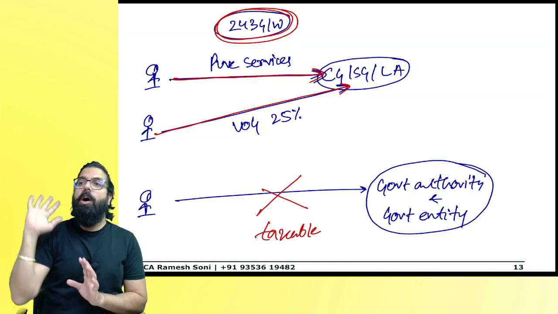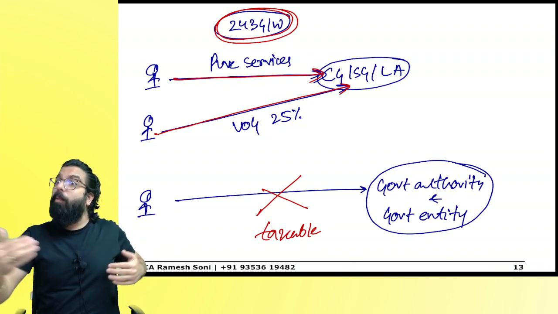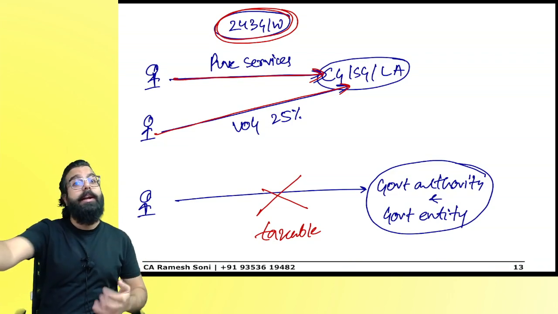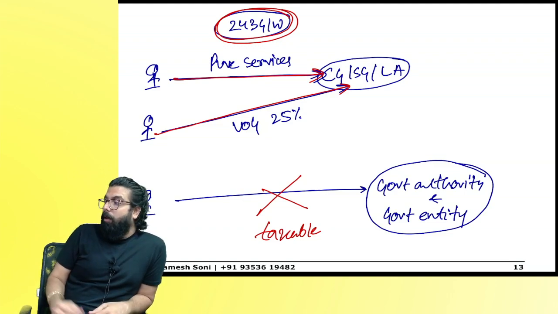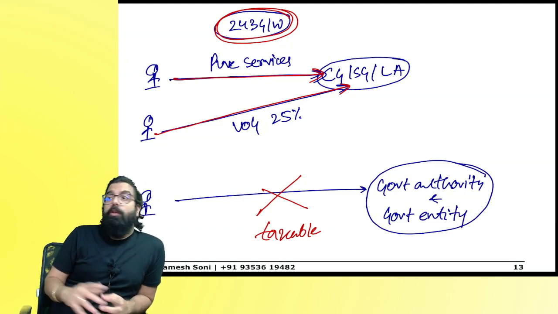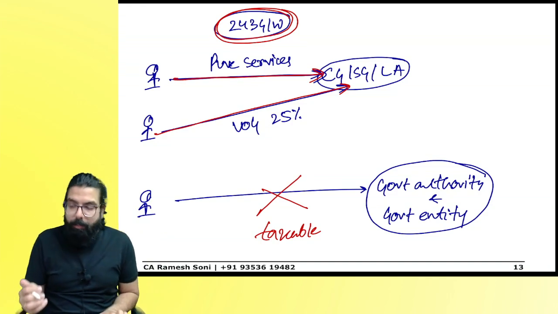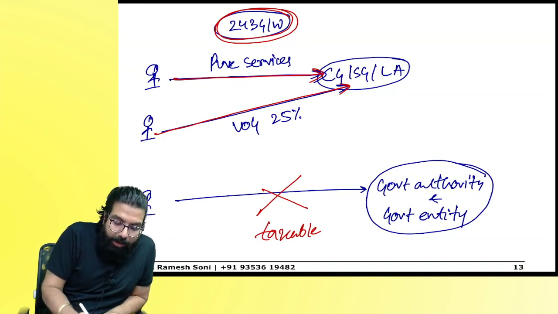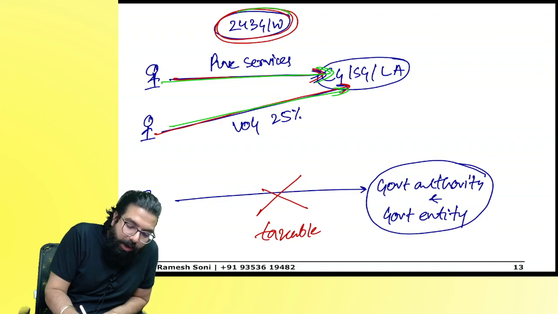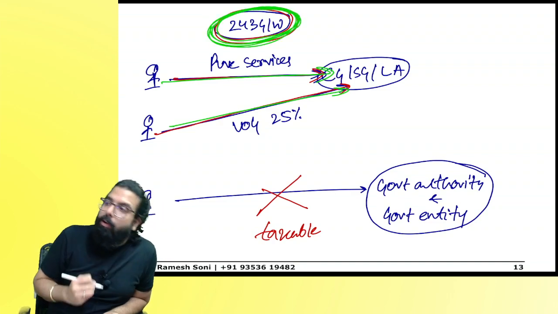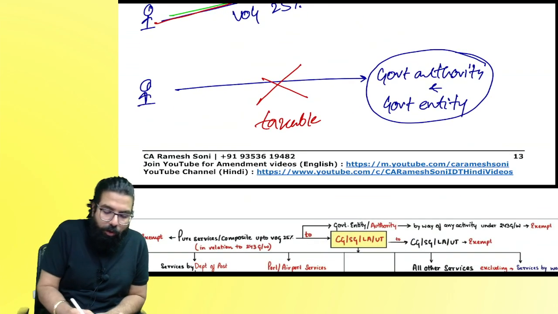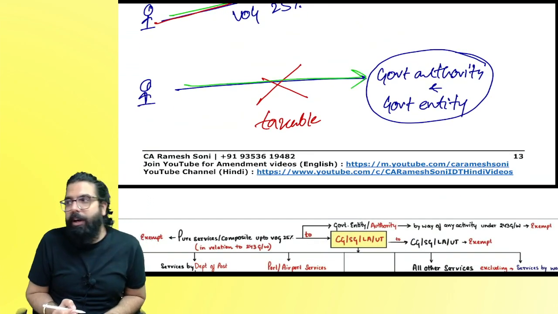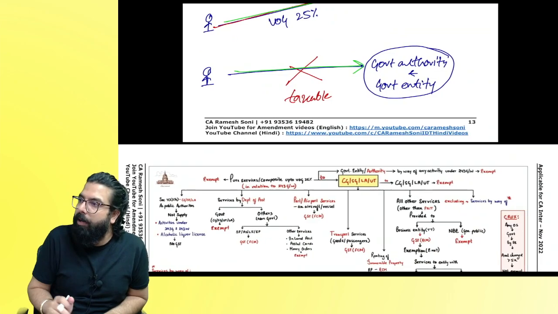If I am providing to the government, it was exempted. If I am providing to a governmental authority and governmental entity, also exempted. Now you know what, everyone, I am a governmental entity, don't charge me GST. Too much confusion was there in the market, so the government told, from now on, anyone giving pure services in relation to those things which are told in 243G and W, only to the government will be exempt. If providing to a governmental authority or entity, taxable. Is my point clear to all?